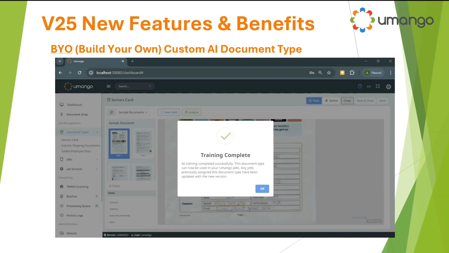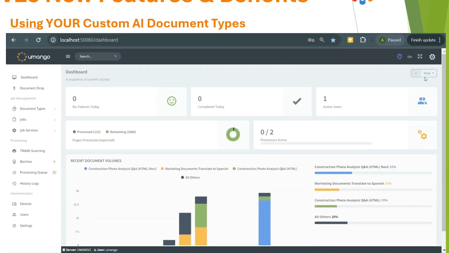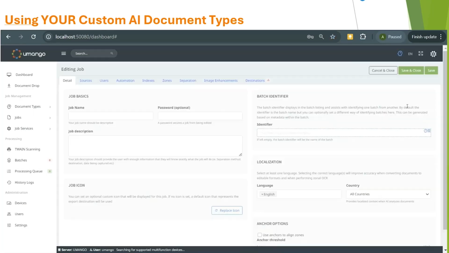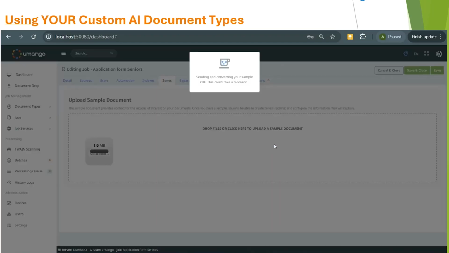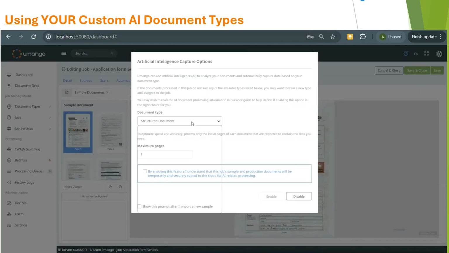And that's it. So what I'm going to do now in the next field is just show you how you would actually use that. So we've now trained Umango in our own particular custom documents. All we do now is, just like we would before in Umango in prior versions, we select a new job, we name the job type, we will then go to our Zones tab, we will drag in our sample documents. And this time you can see that we've not only got our pre-existing AI document types, but our custom document types that we've trained just for our particular client or just for that particular instance.